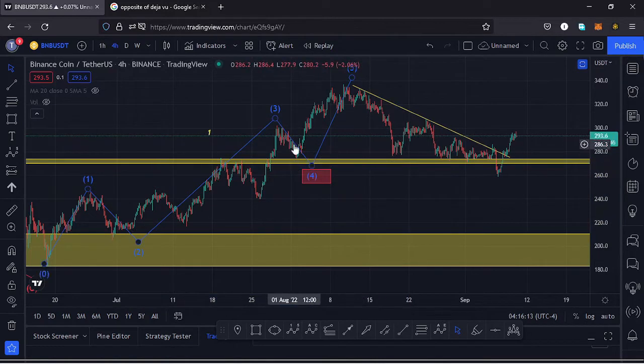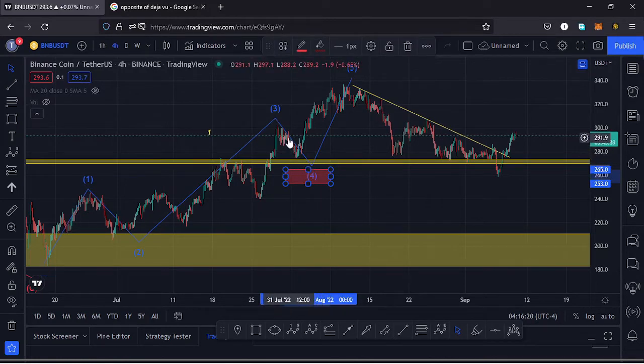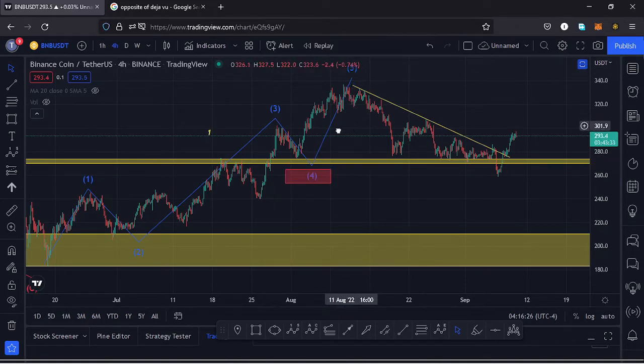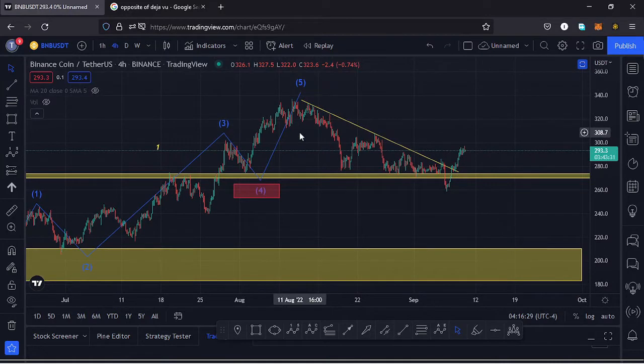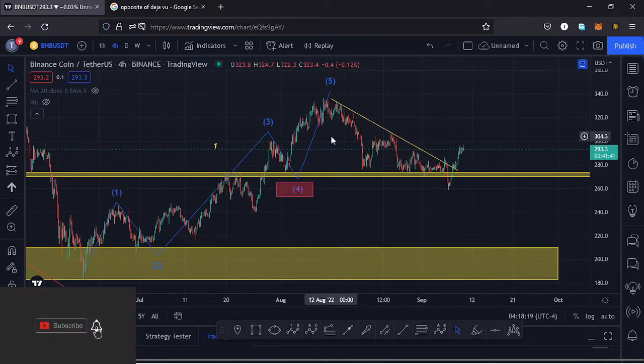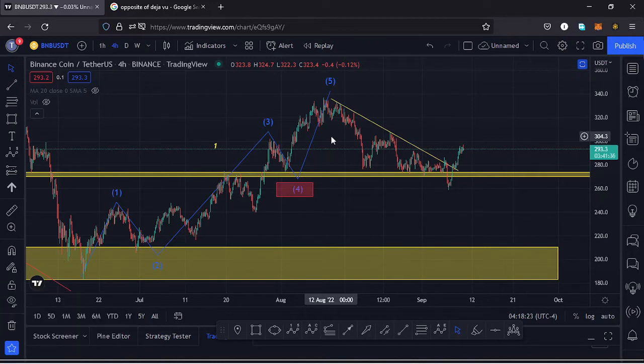We found support, so we didn't maximize our red target area for that fourth wave to the lower side. And once we found support, we saw a very nice bounce to the upside in the formation of a wave 5, and that completed the formation of a higher Elliott wave count 1. And after seeing the formation of a first wave to the upside, I expect a very nice retracement to the lower side in the formation of a higher Elliott wave count 2.